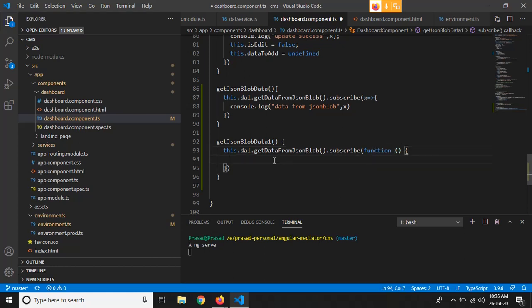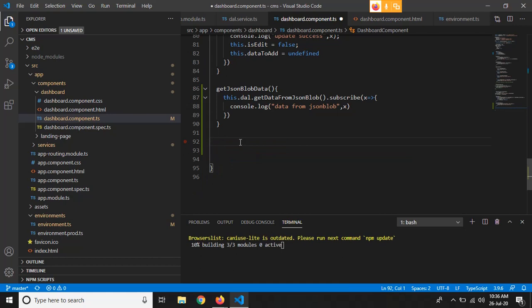What it will do is we just have to return that data. We will get the value in x, and we will return x. So this is just a shorthand of writing the function like this, and this is only available in TypeScript. So instead of writing this function in the long way, we just write it like this. So now we are compiling our application.